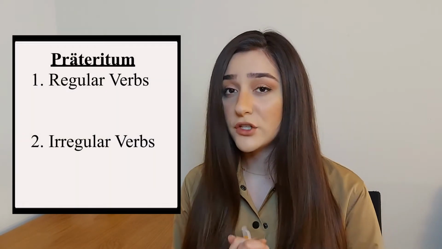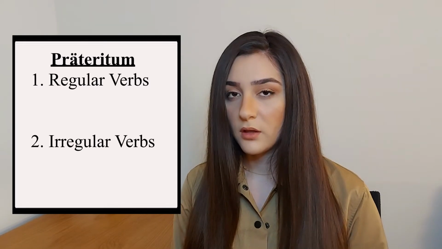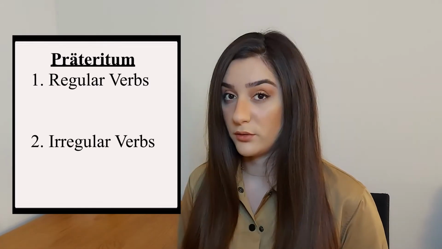In our last video, we said that Perfekt had three categories of verbs: the regular, the irregular, and the mixed ones. Depending on the category that the verbs belong to, they have a certain construction, let's say. In Präteritum, however, we have two categories of verbs: the regular and the irregular ones.